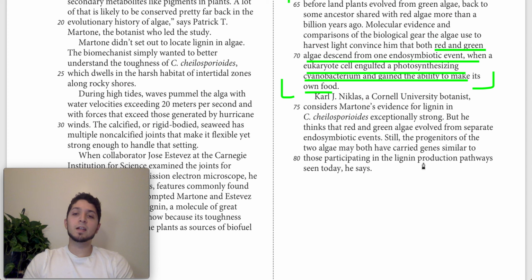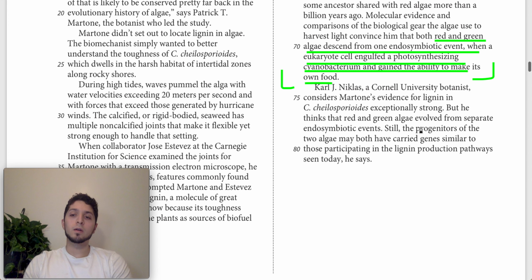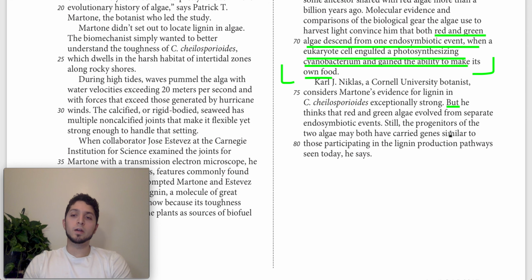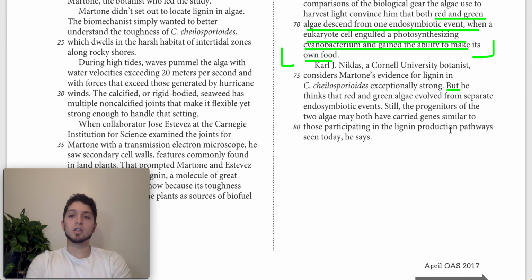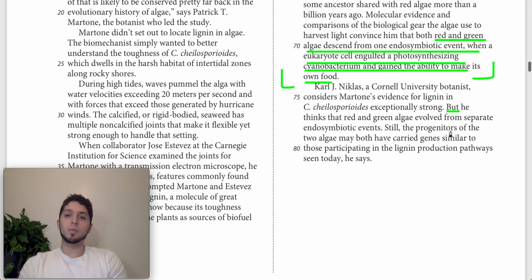So now we can look at what Nicholas says in contrast, or as an objection to that. So he thinks first that Martone's evidence for lignin in this algae is strong. Then we get this word but, which is pretty good. That's what we want because we're looking for an objection or a counter. It says he thinks that red and green algae evolved from separate endosymbiotic events. So Martone thinks that they descended from one endosymbiotic event, and Nicholas thinks that they evolved from separate endosymbiotic events.